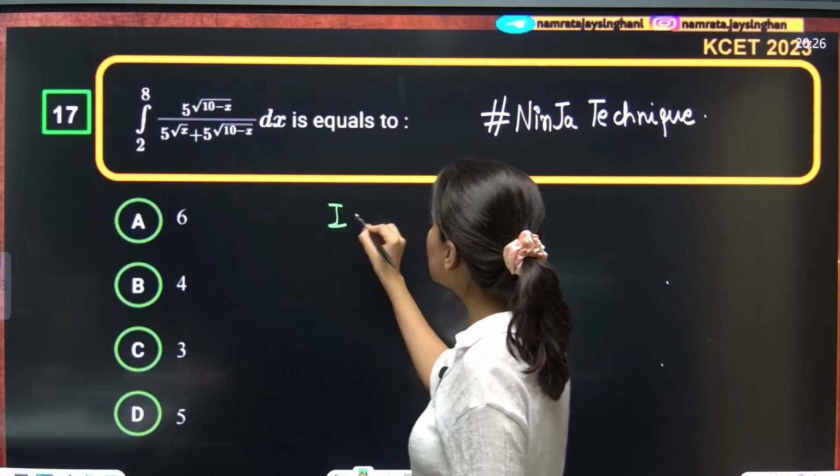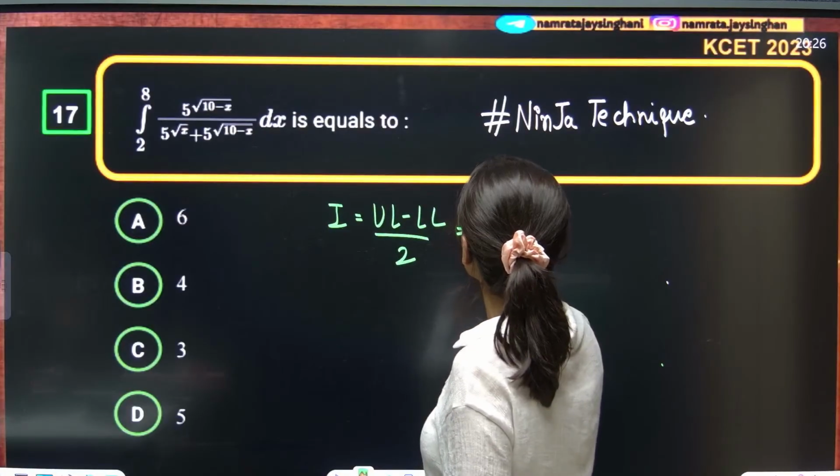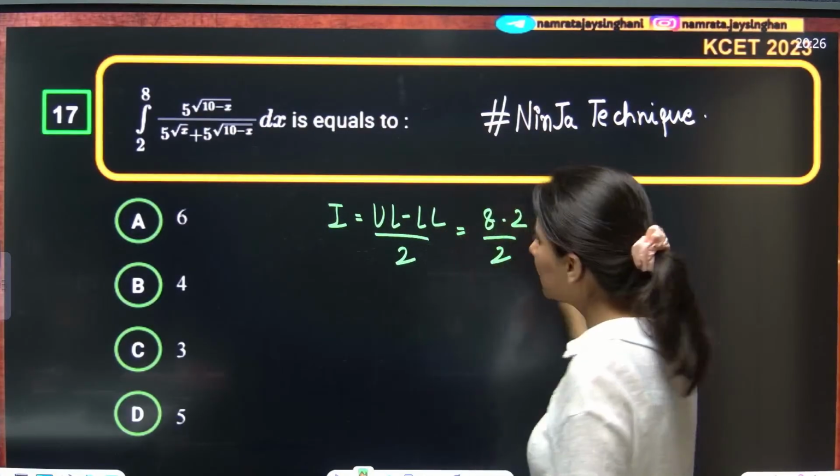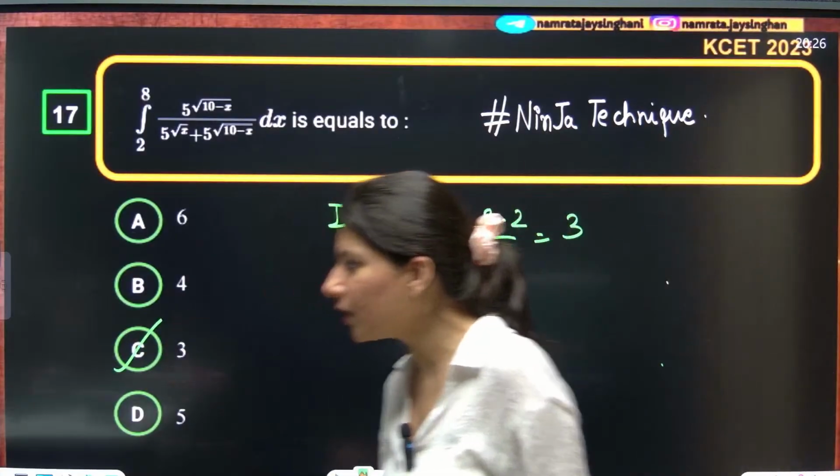So your integration shortcut is upper limit minus lower limit by 2. So 8 minus 2 by 2, that is 6 by 2, 3. Option C is the correct answer. Everybody? Yes, I think you got it.